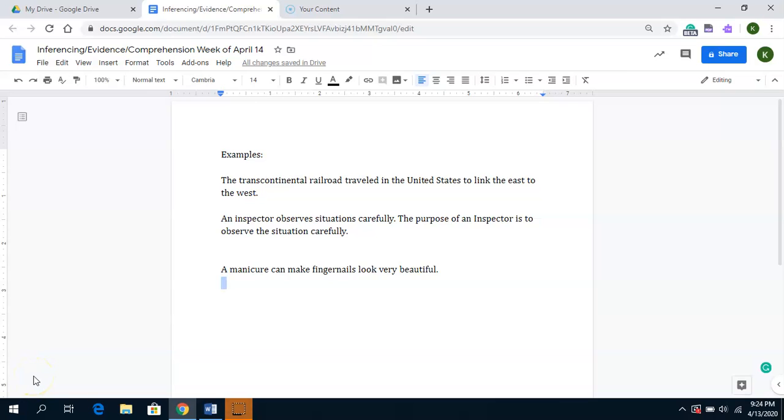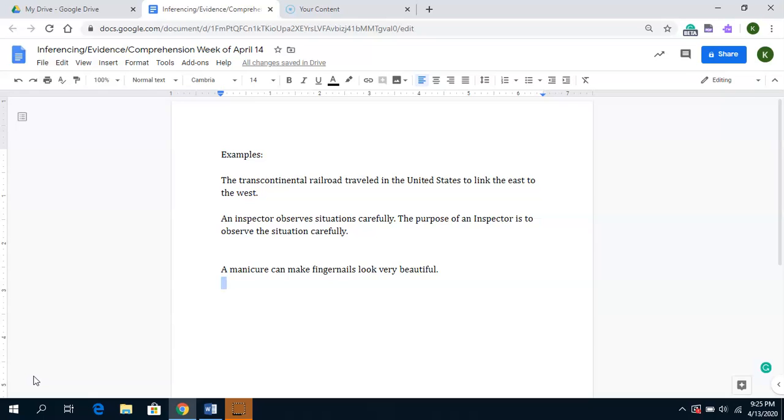Hi, so today I wanted to go over with you a little bit about inferencing. Part of inferencing is really using the evidence in the sentence and making sure that you understand it, which also means that you comprehend what the sentence or the writing piece is actually saying to you, so that it can help you often to use context clues to identify things that you don't know in the sentence. In this case, we're going to be focusing on the Greek and Latin roots.